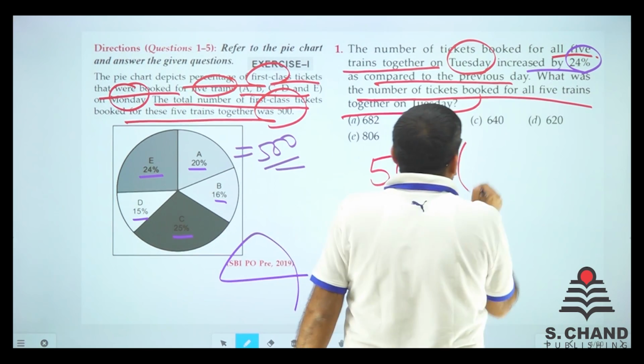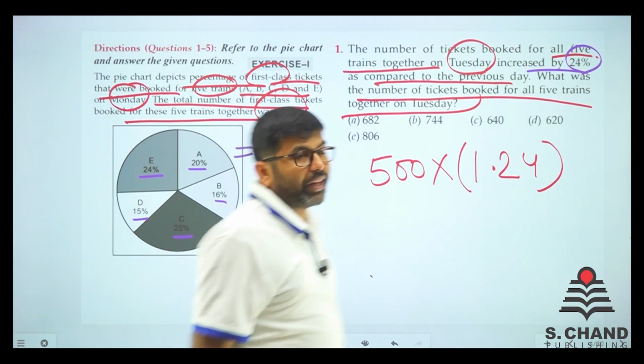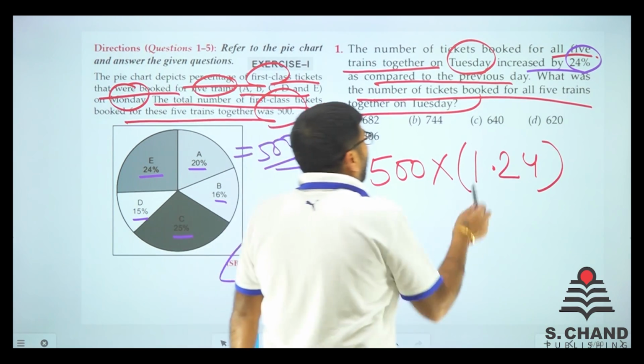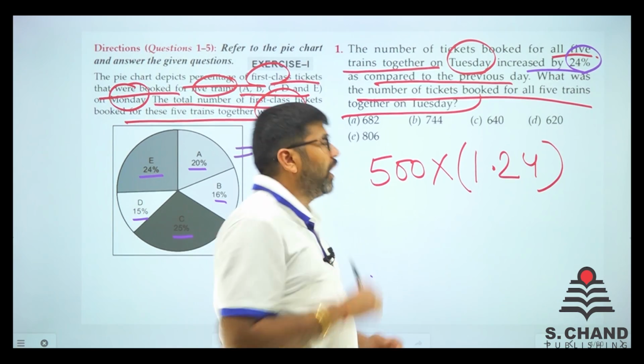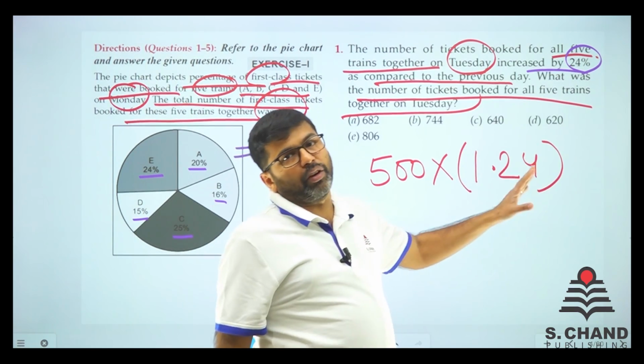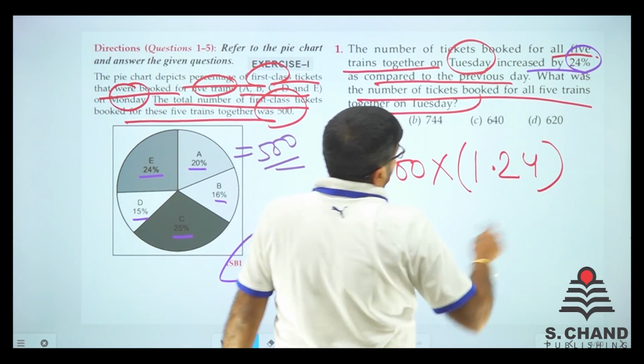If we multiply it by 1.24, now why 1.24? See, 500 into 1 will remain 500 and there is 24% extra. So 1 plus 24% of 1, that is 1.24. Just multiply this. So 5 into 4.